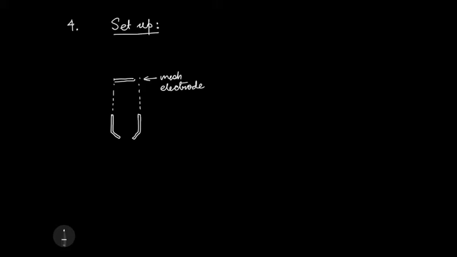You may see this drawn differently in different books and different places, because all of these drawings are simplifications of what Davisson and Germer actually used.